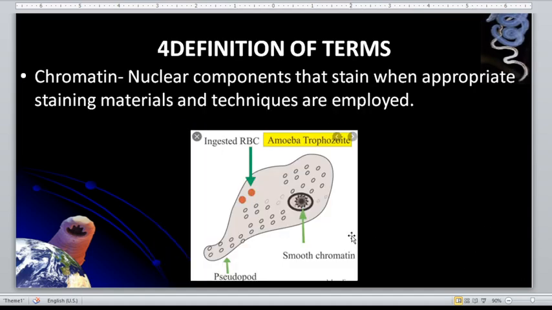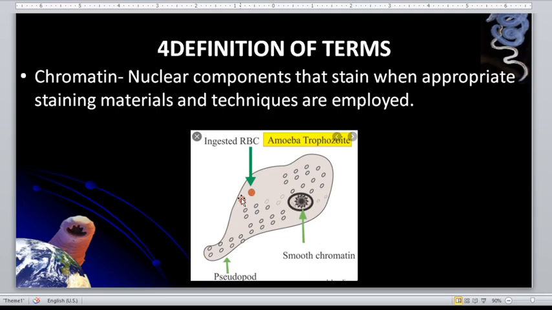So we have chromatin, which is a nuclear component that stains when appropriate staining materials and techniques are employed. This part is the chromatin, and we can use the chromatin to differentiate the morphologies of the different amoeba, the different entamoebas. Okay, so this is the pseudopod and ingested RBC.